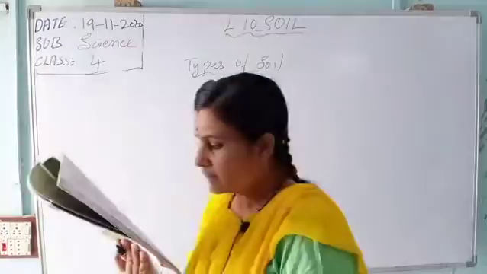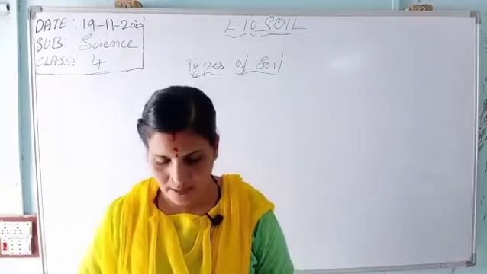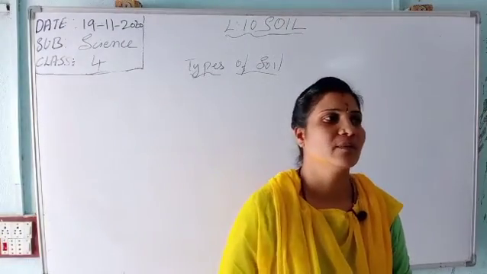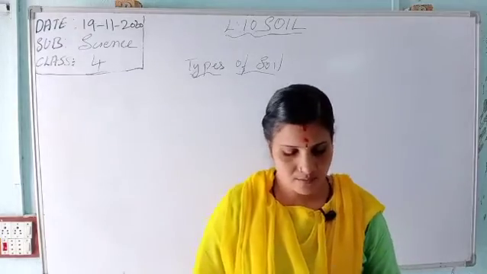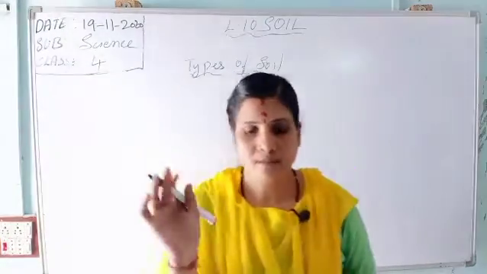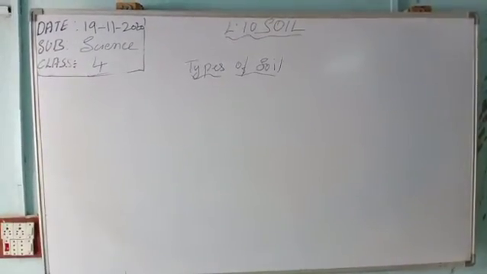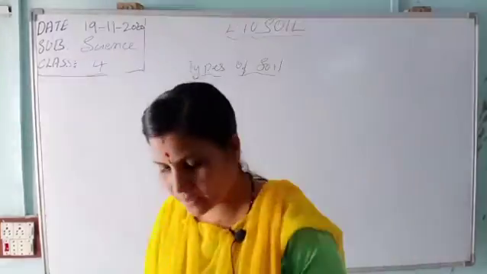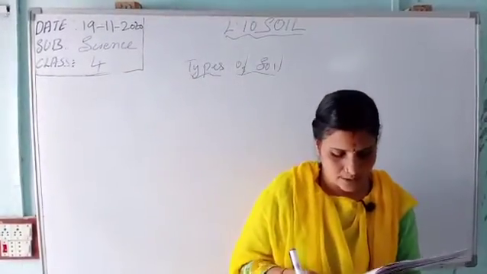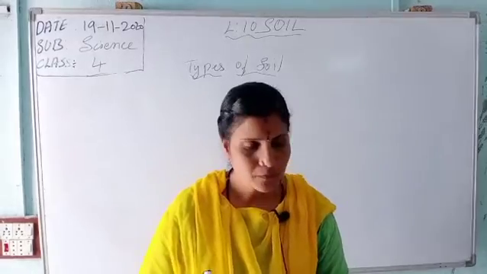There are mainly 3 types of soil depending on the size, feeling and color of the soil particles.